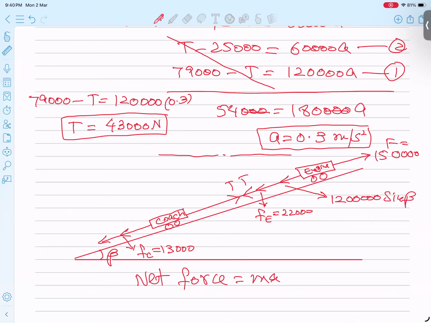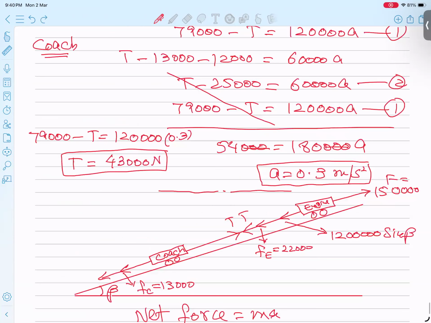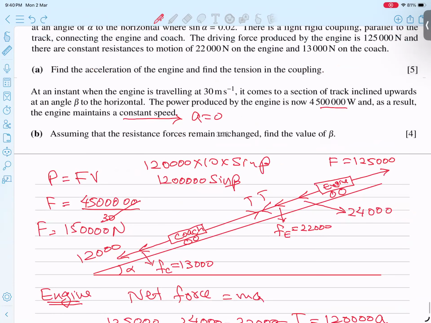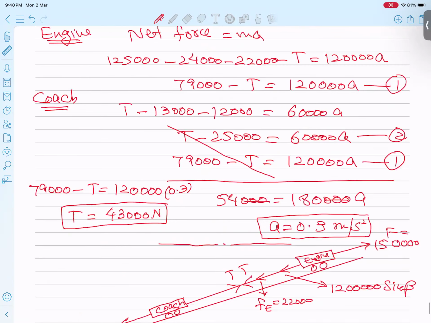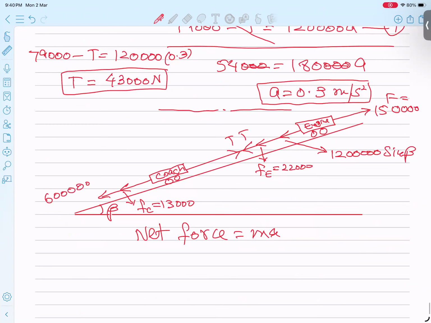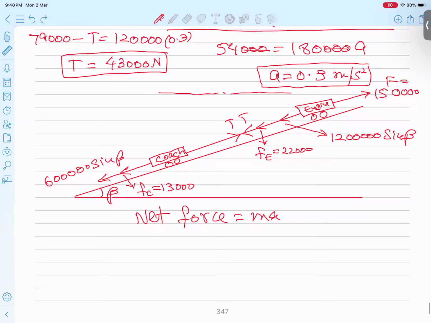Same approach: what is the weight component of the coach? We can find it the same way, and I'm saving your time by writing it here. What is the mass of the coach? 60,000, students. So it is four zeros, sorry, all become five zeros: 6 with 5 zeros, and sine beta is the weight component. Now, students, very obviously, we can write net force equals ma.